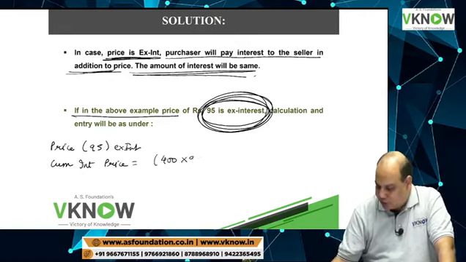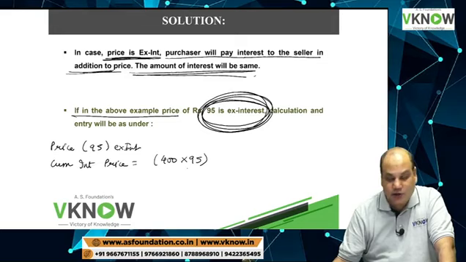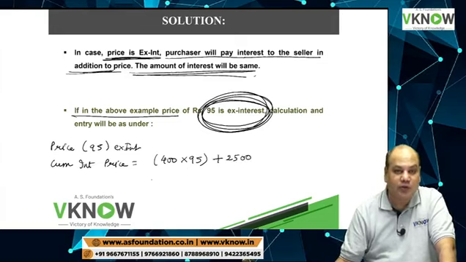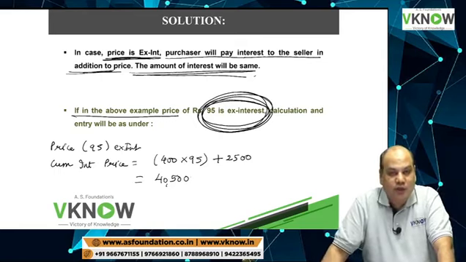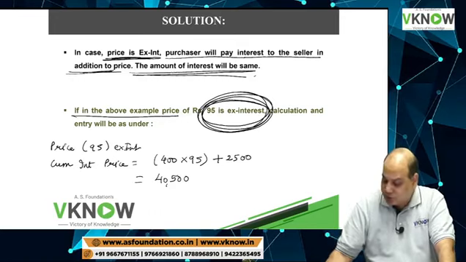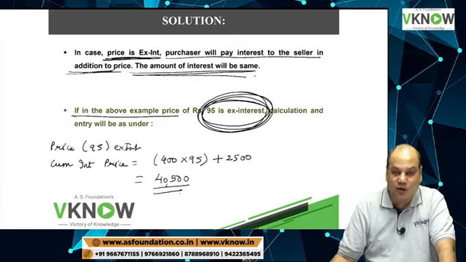400 into 95 is the ex-interest price, plus 2,500 interest accrued already calculated, and that will become 40,500. If the same question had said that the transaction was at ex-interest price, I will add interest separately, and then my cum-interest price is 40,500.